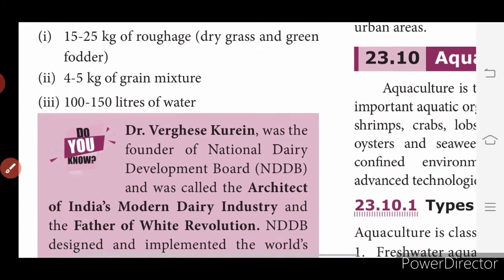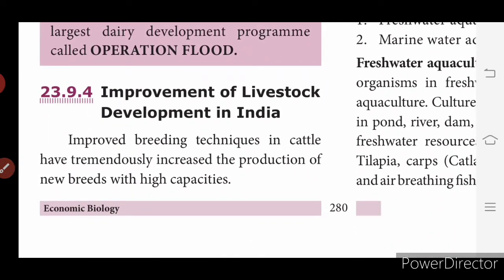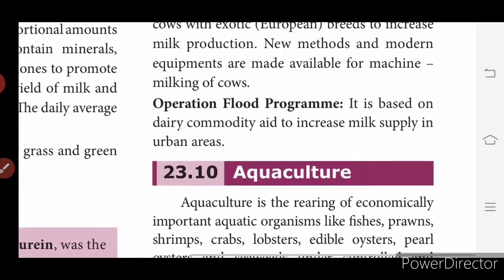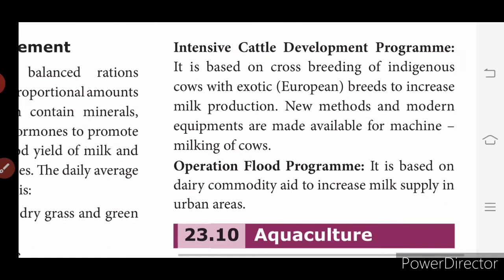So how do we improve the livestock development in India? Improved breeding techniques in cattle have tremendously increased the production of new breeds with high capacities, and the intensive cattle development program. It is based on crossbreeding of indigenous cows with exotic breeds to increase milk production. New methods and modern equipment are available for machine milking of cows.